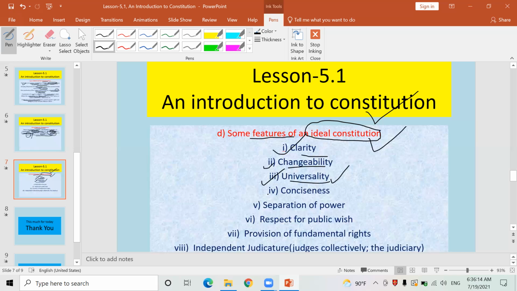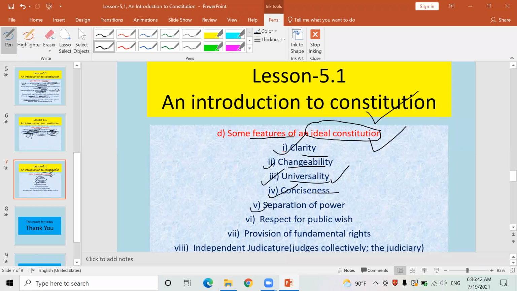Similarly, conciseness. Yes, the constitution must be written in a not so bulky book, in a small book. Conciseness means short and sweet. A constitution should be short and sweet, short and effective. Our constitution is like that. Okay,